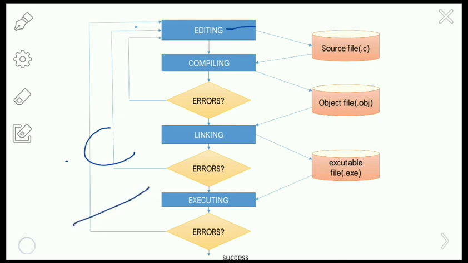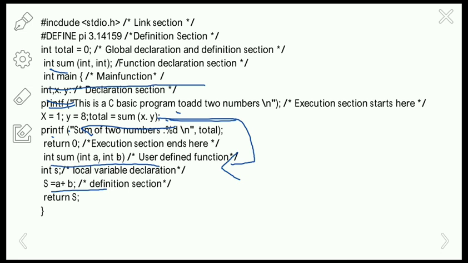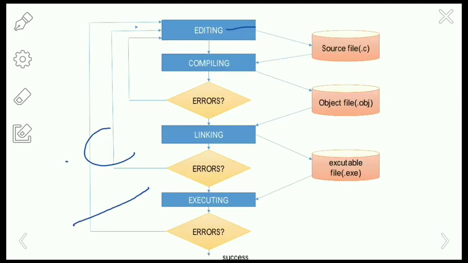Now in the previous example we have seen the sum of two numbers. Now we are going to perform the sum of the two numbers with this. So I am going to create a program named sum.c when the program is written in the Turbo C editor. Then comes compiling.